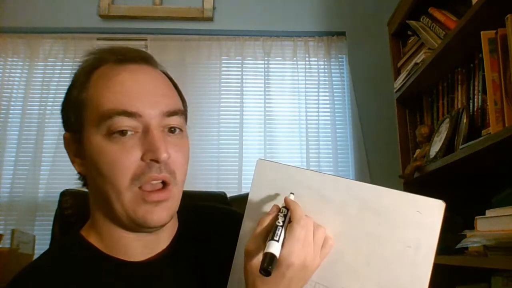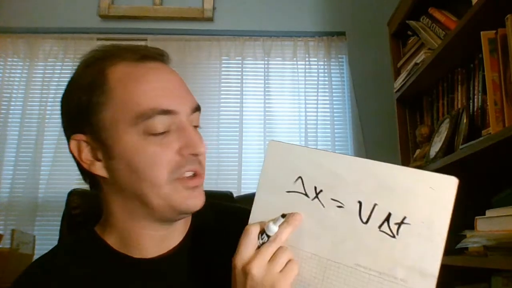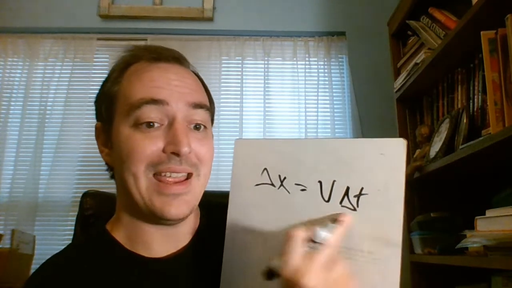All right. So that gives us the ability to now figure out how much distance we cover with an acceleration. First, how much distance did we cover without an acceleration? That was delta x equals v delta t. I'm covering this distance at a constant rate, so I don't really have to worry about any of those changes. But now all of a sudden, let's say I do speed up and slow down. We have a couple of different formulas that help us figure that out.